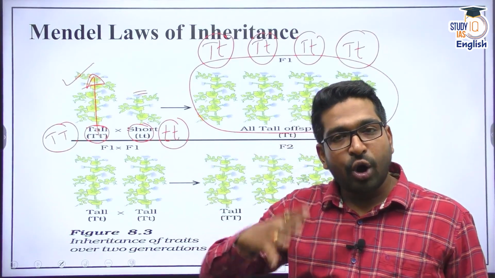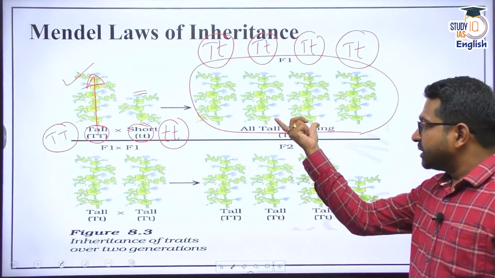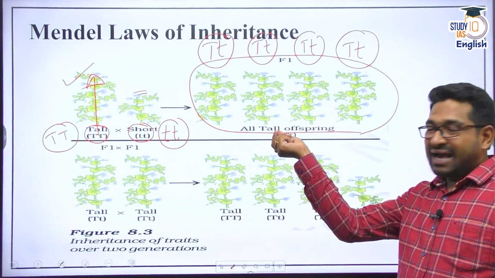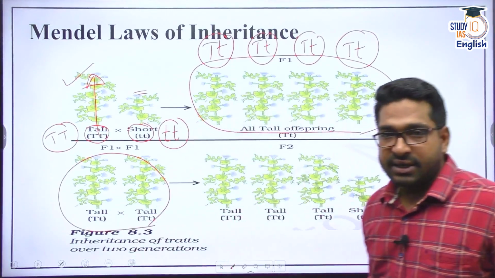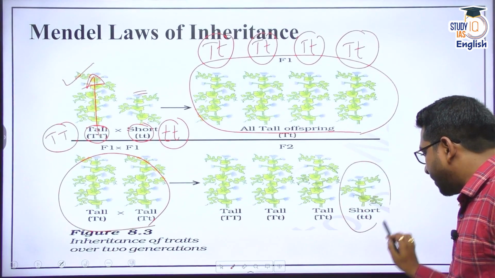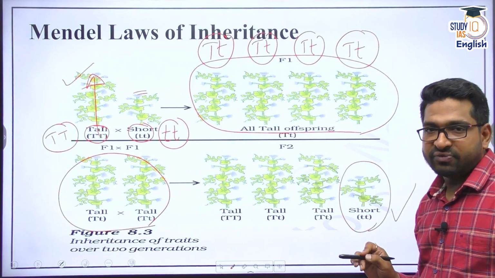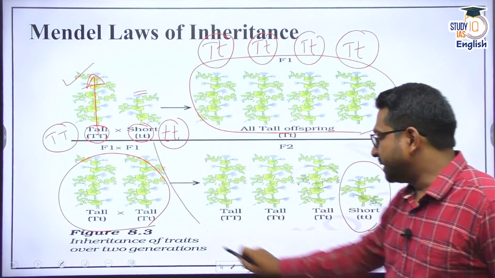It remained dormant. But in the next generation, when he crossed two of these plants, he saw that there was a 25% probability that one of the variants was short. That means the same recessive allele has expressed.